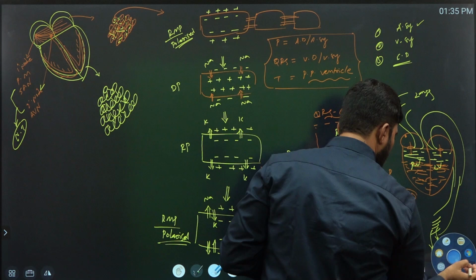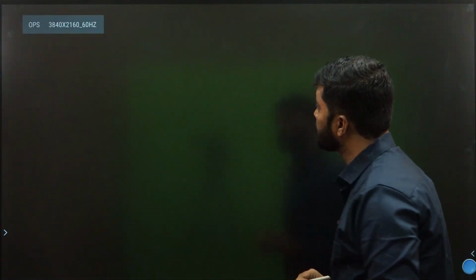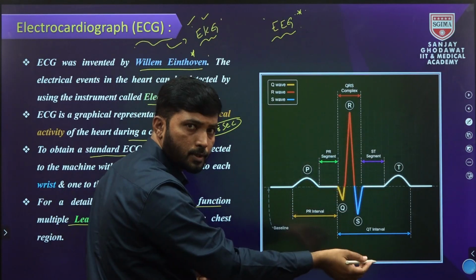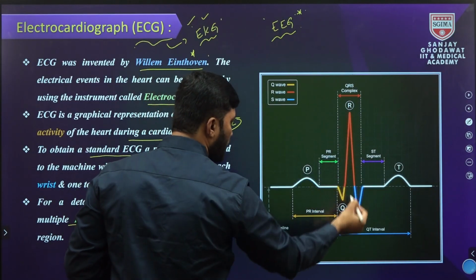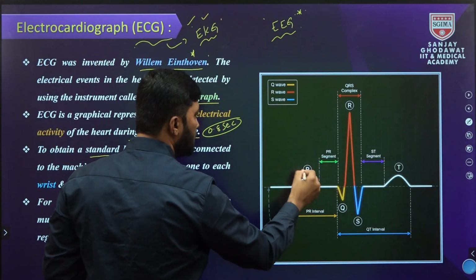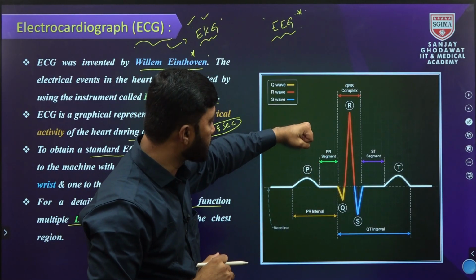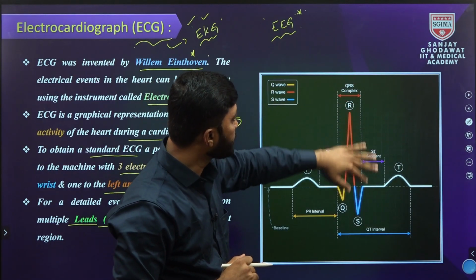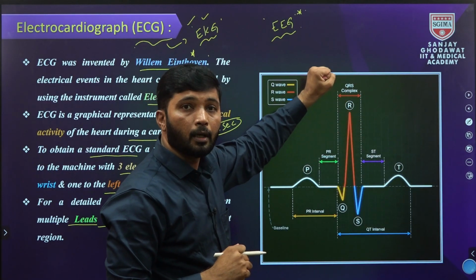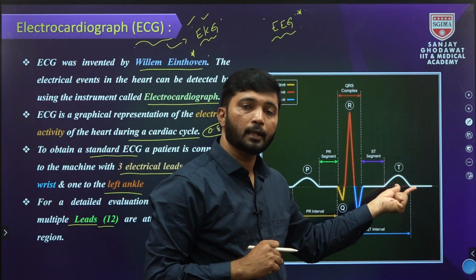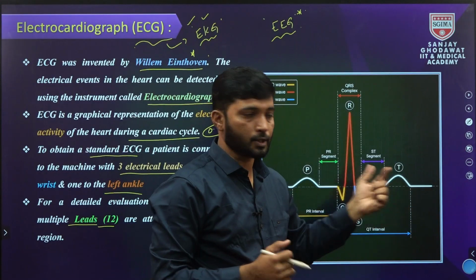Now come back to the ECG main slide. This is the graph with the different waves: P, QRS and T. The P wave represents auricle depolarization, the QRS complex represents ventricle depolarization, whereas the T wave represents ventricle repolarization.